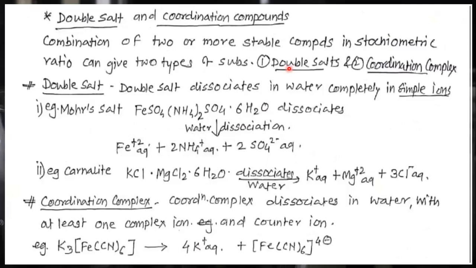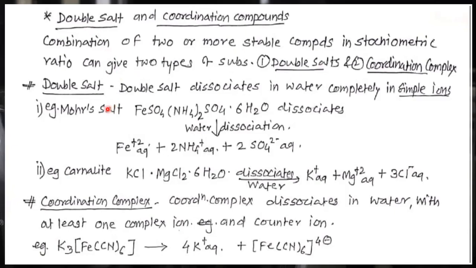Next is double salt and coordination compounds. Now here, double salts and coordination compounds. A combination of two or more stable compounds in stoichiometric ratio can give two types of substances, that is double salts and second, coordination complex.